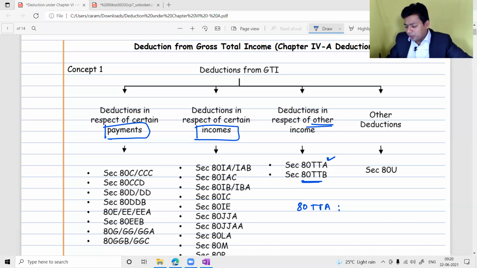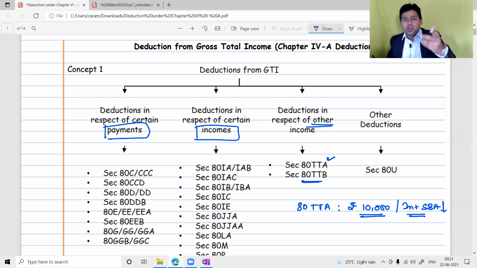So it's not 1,000. Avani, it's not 1,000. It is rupees 10,000 or interest on saving bank account. Please understand, or interest on saving bank account, whichever is lower. So maximum deduction is 10,000 rupees. But obviously, if your interest on saving bank account is 3,000, you will get a deduction of 3,000. If your interest on saving bank account is 13,000, then you will get a deduction of maximum 10,000.